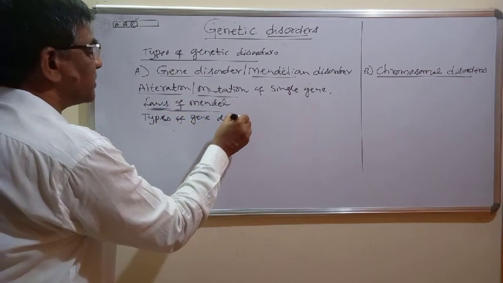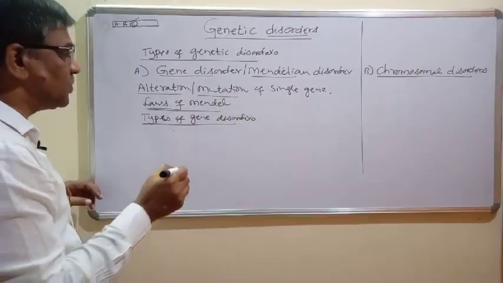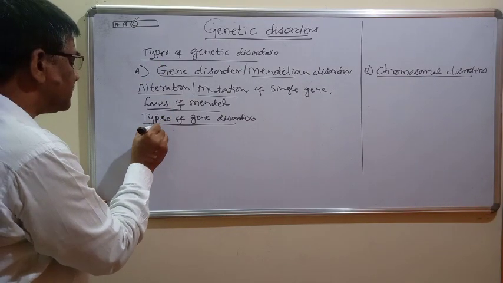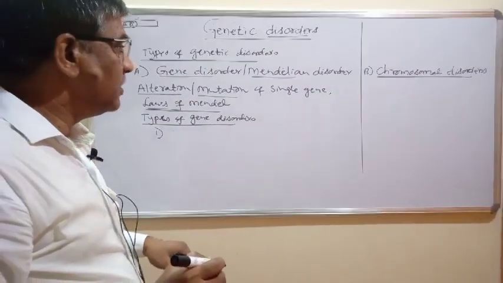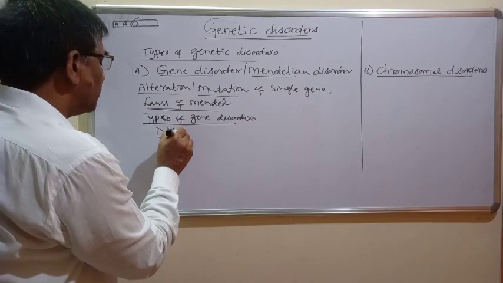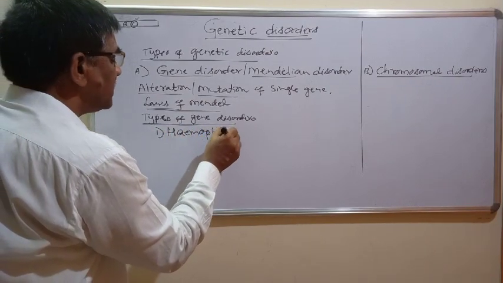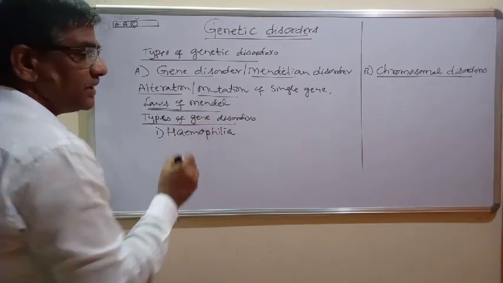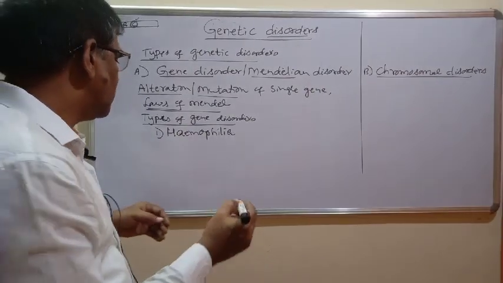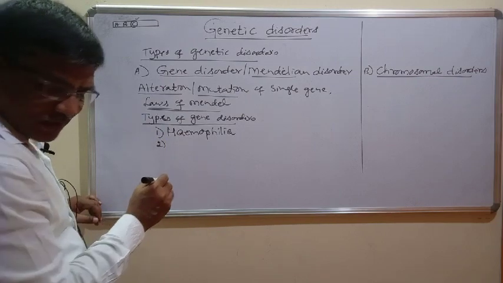Types of gene disorders. There are so many diseases which are caused due to changes at the level of a single gene. But as per your syllabus, you have to understand some of the gene disorders. I think you might have heard about the word hemophilia. Hemophilia is one of the genetic diseases, which is transmitted from parents to progeny. So hemophilia is one of the diseases.